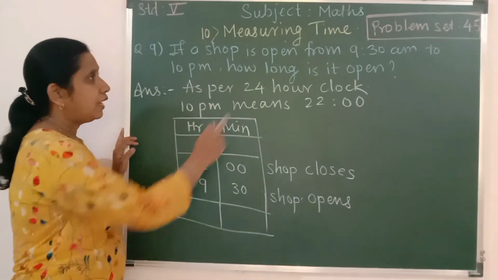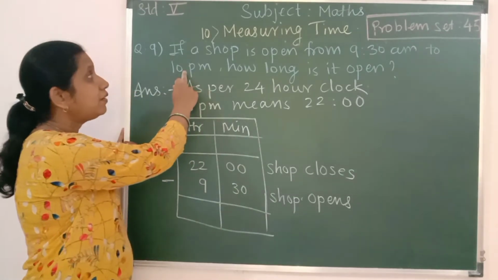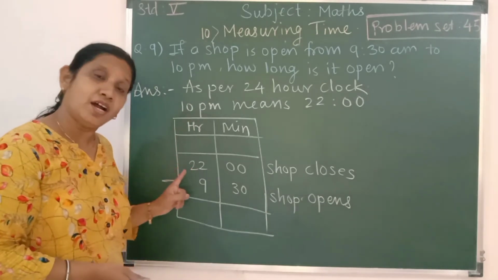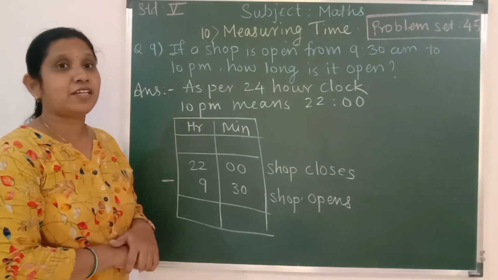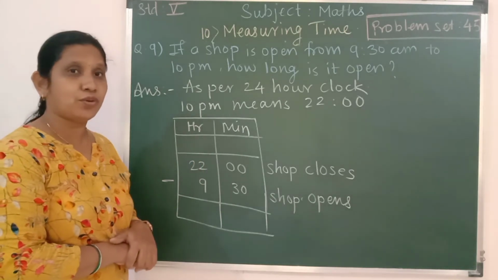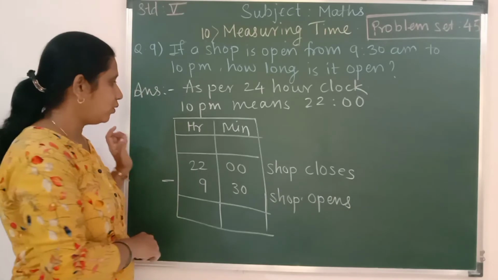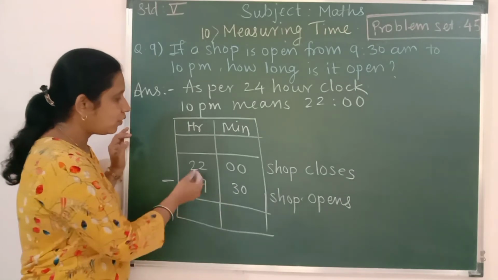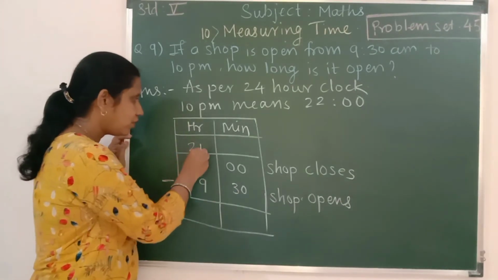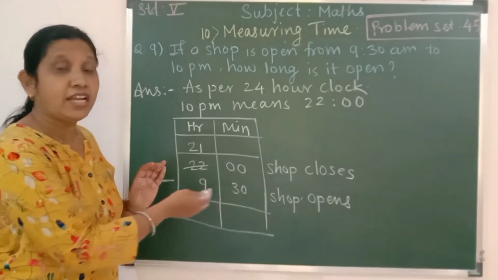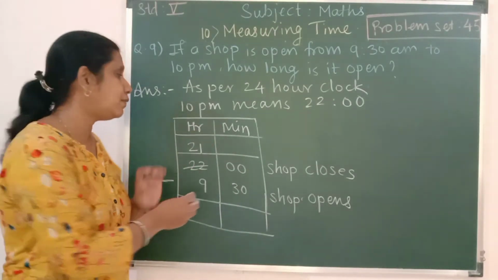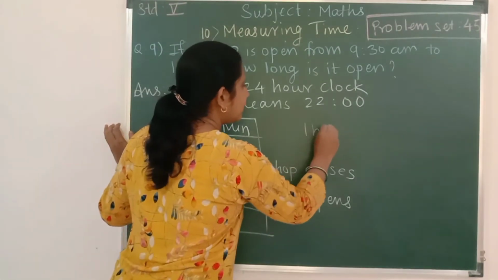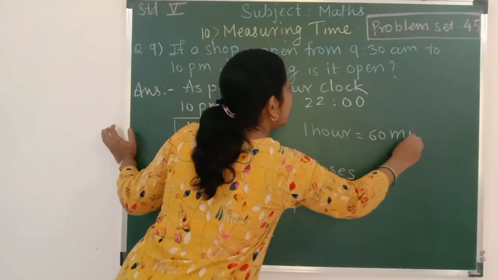AM means morning and 10 pm, PM. That is why PM is post meridian. That is why we have to take over here 22. Otherwise, in your mind, a question may arise why this is taken 22 because it is PM over here. Okay. Now 0 minus 0, 0, but 30, I cannot subtract this 30 from 0. Let us borrow 1 from 22, making it 21. When I am borrowing 1 hour in the minute column, it means I am borrowing 60 minutes. So write over here 60. Here you can write 1 hour is equal to 60 minutes.